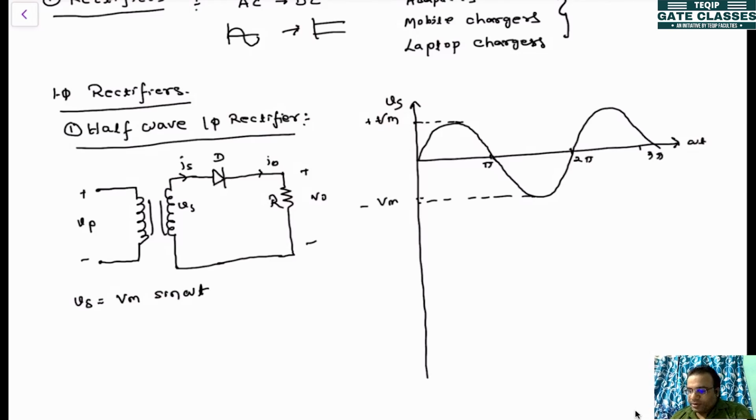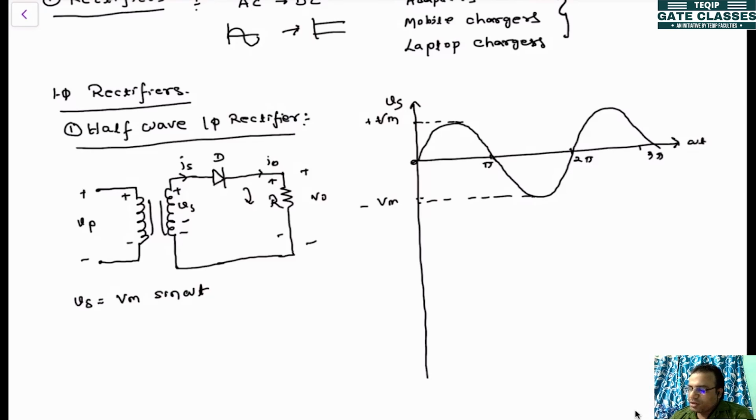Now whenever this signal is applied, let's say the positive half cycle, from 0 to pi, during that period you will have polarity plus minus here and plus minus here. With this polarity, the diode will be forward biased. So you will get plus here and minus here, which means current will flow in this path. What will the output voltage be? The output voltage will be a reflection of the input voltage.